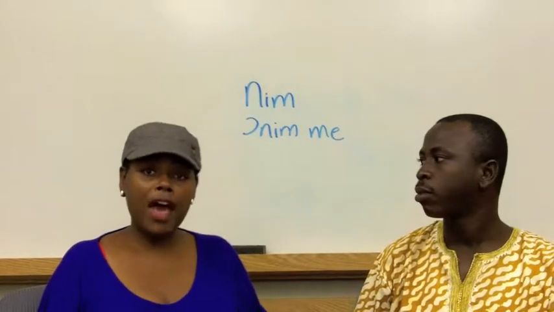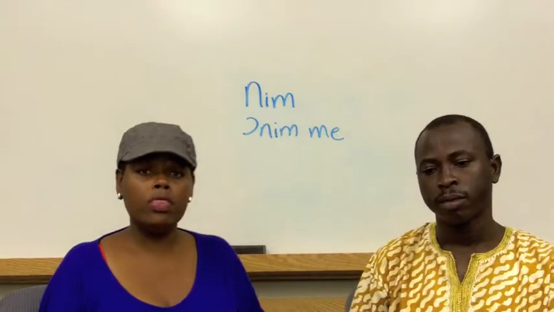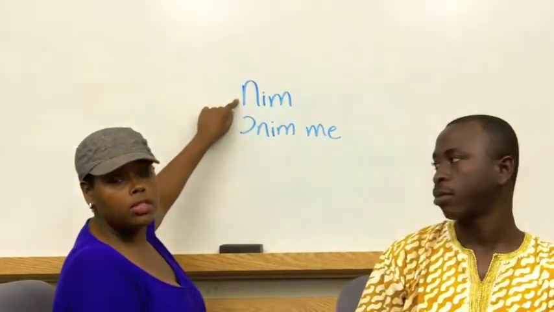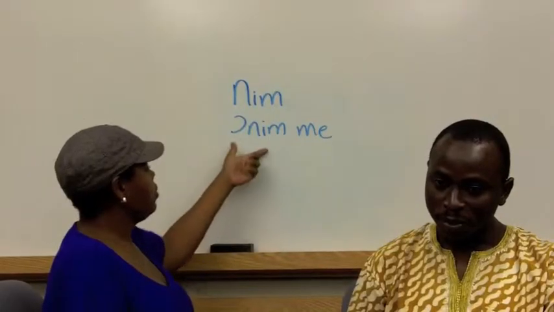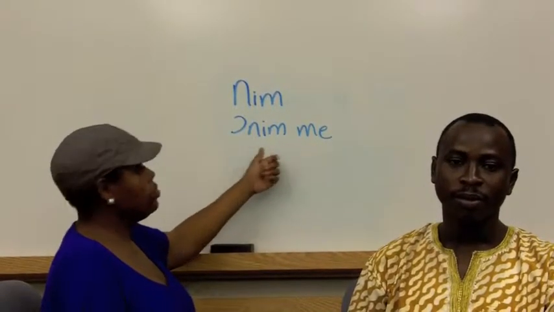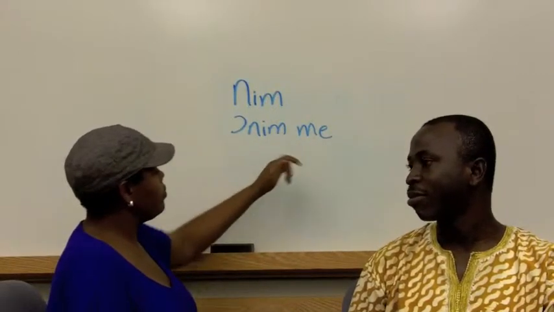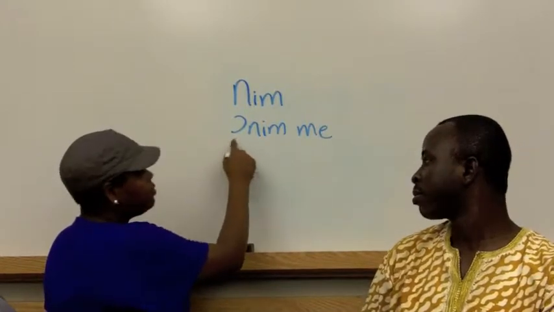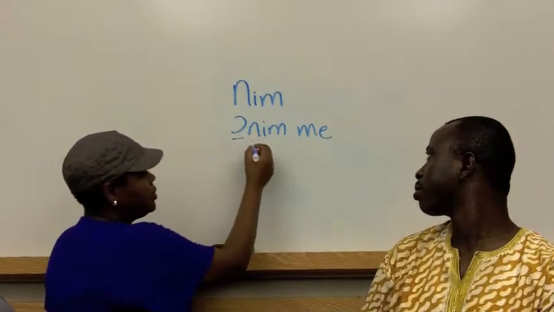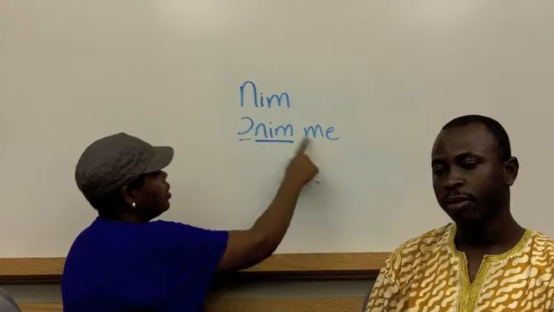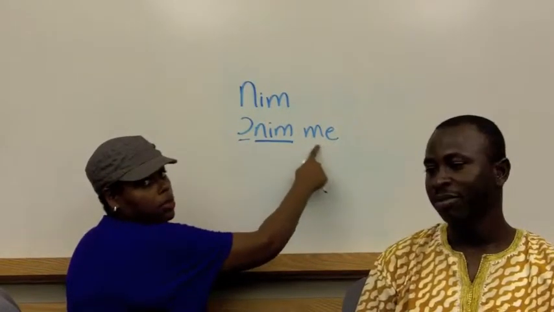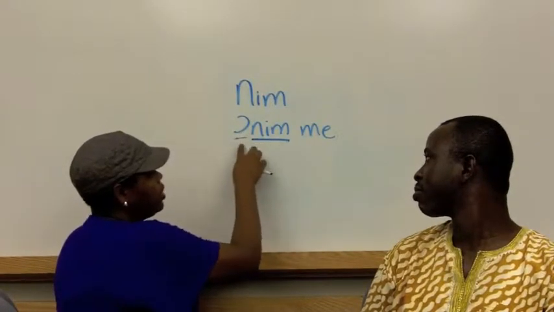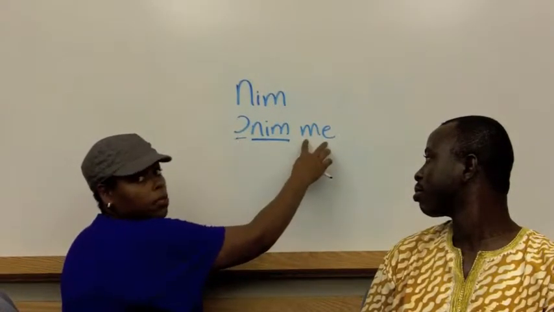When the pronoun comes after the verb, it is not written together with the verb. For example, we have the word nim, which means to know. For example, "onim me," which means he or she knows me. So note here that we have our pronoun, he or she, and it is connected to the verb. And following it comes the pronoun, me. So we connected he or she plus nim. He or she knows. Who do they know? Me.